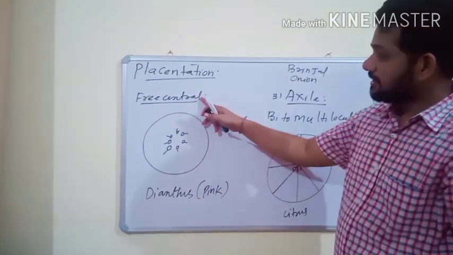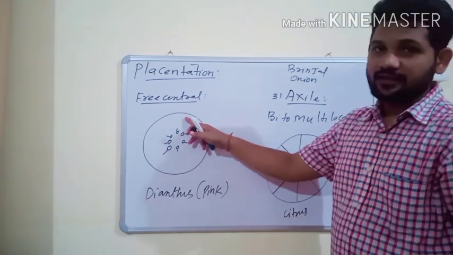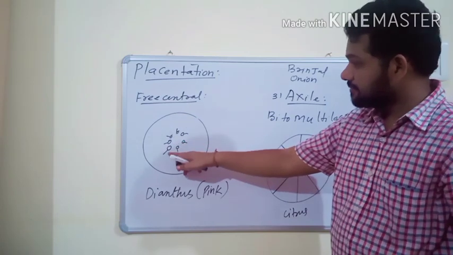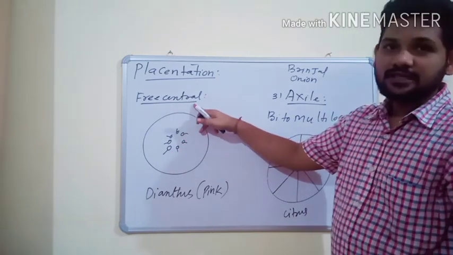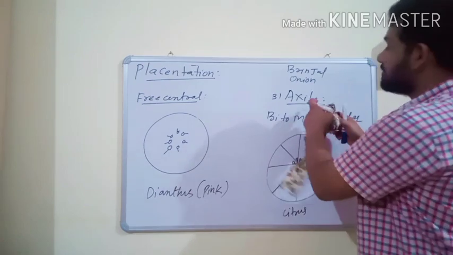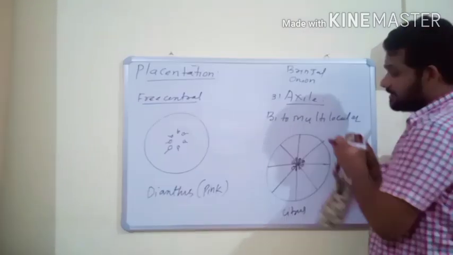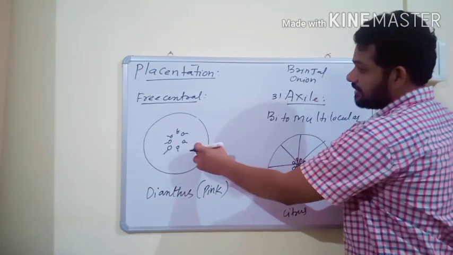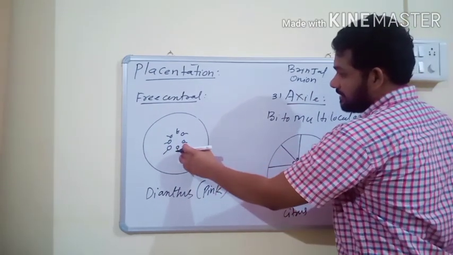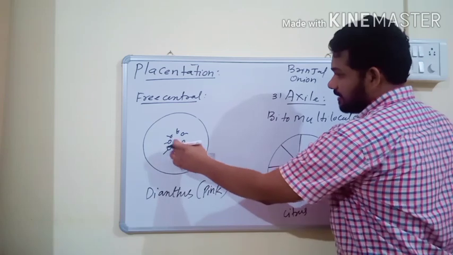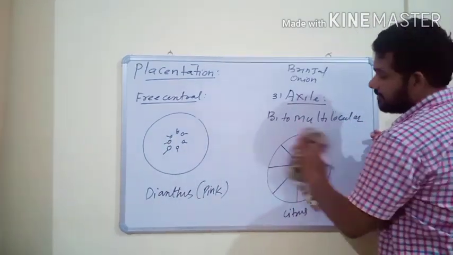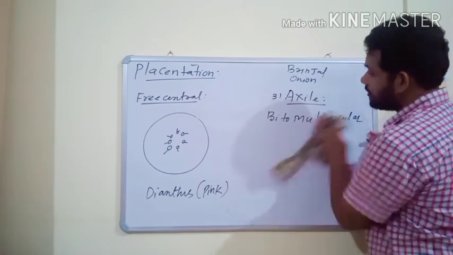So in free central placentation, the ovary is unilocular and the placenta develops freely at the center. Actually, free central placentation develops from axial placentation. When the central axis becomes dissolved, the ovary becomes unilocular and the placenta is located freely at the center, with ovules present on it. This type of placentation is seen in Dianthus, commonly known as pink.